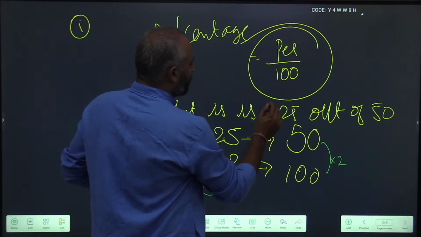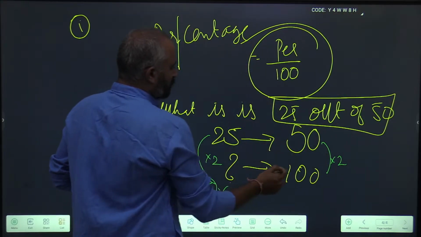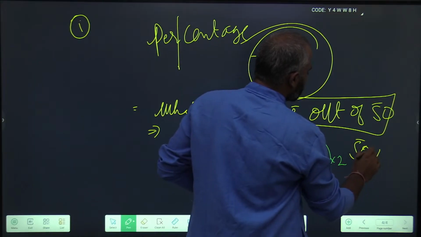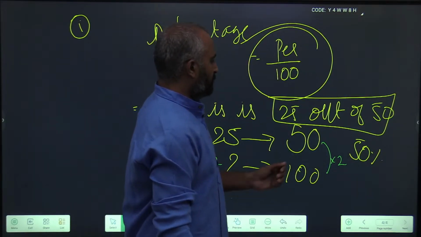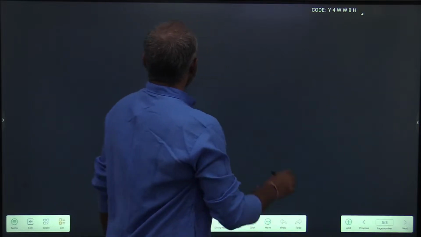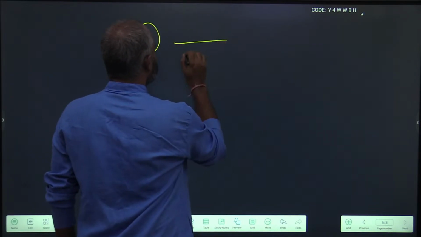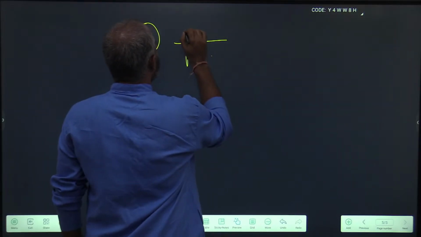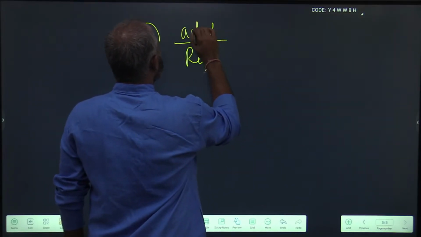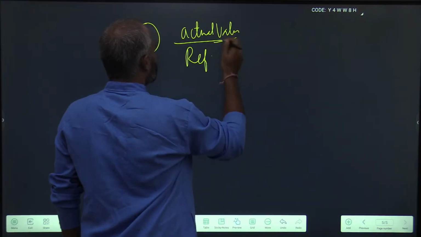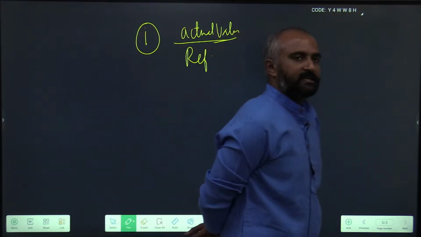So 25 out of 50 is also 50%. If you see the composition of a percentage, there is always some reference and there is some actual value.